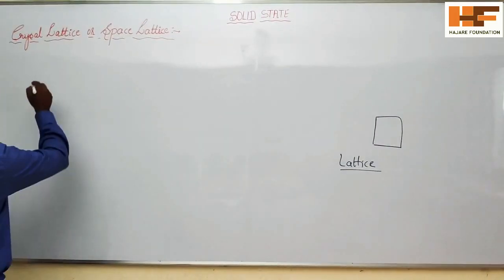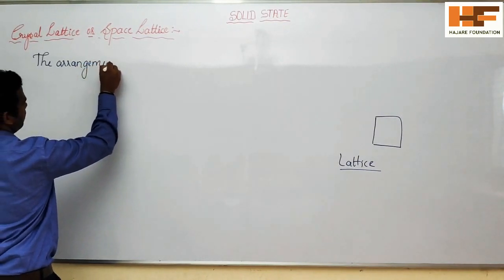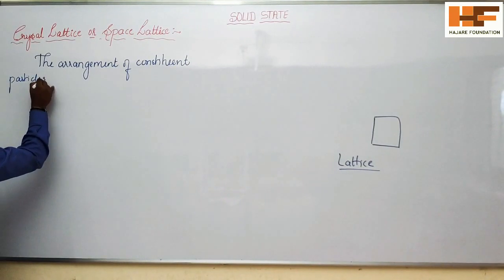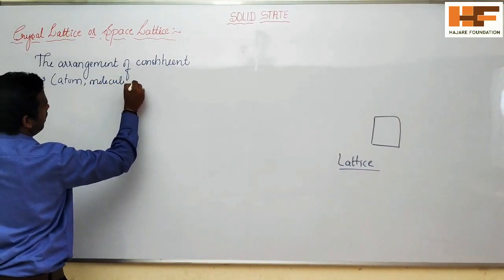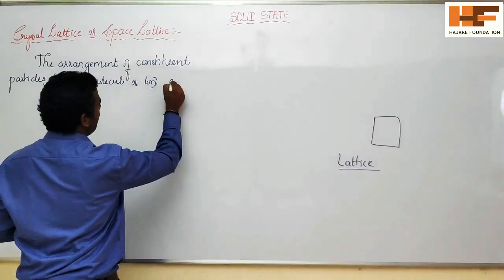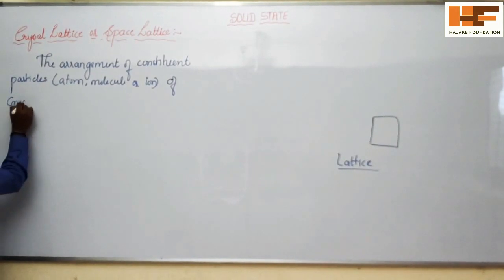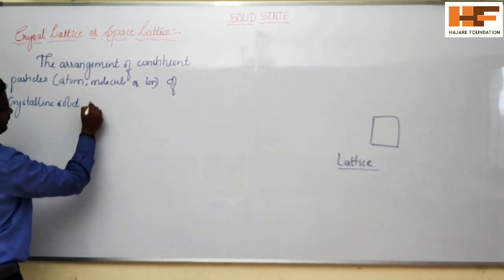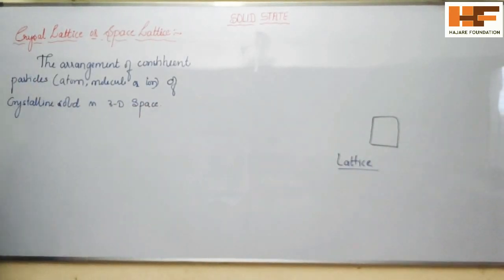Write down: the arrangement of constituent particles, which may be atoms, molecules, or ions, of a crystalline solid in three-dimensional space is called a crystal lattice.